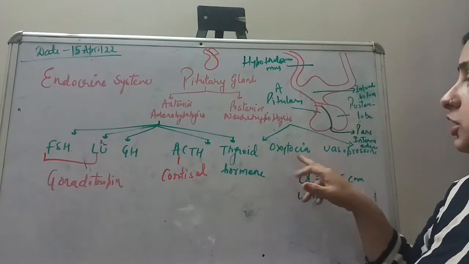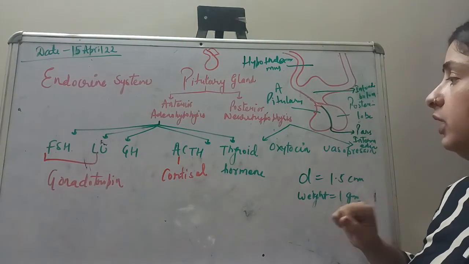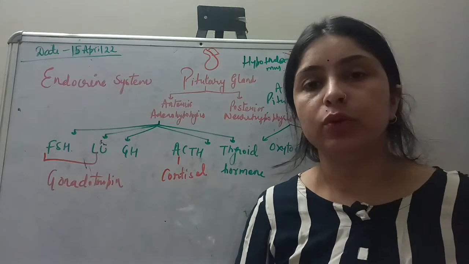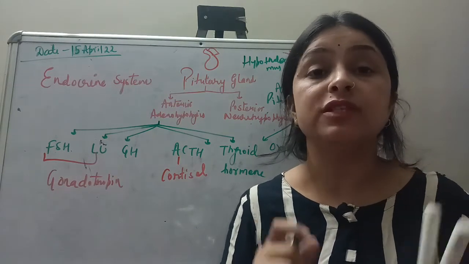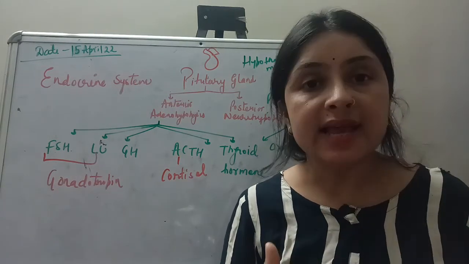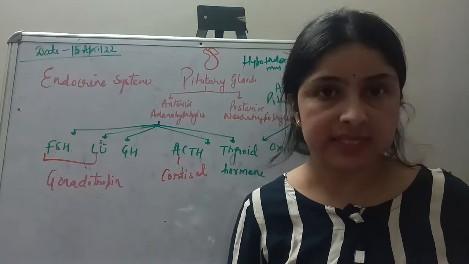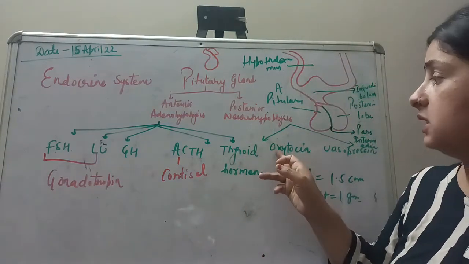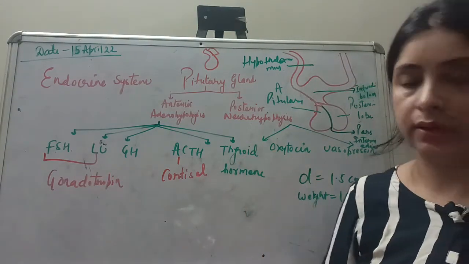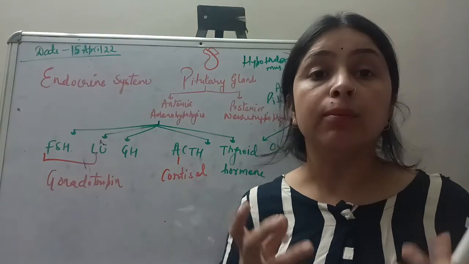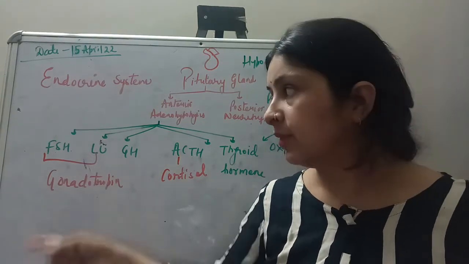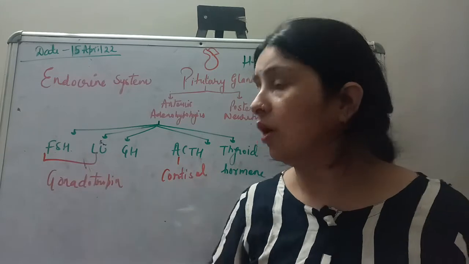Moving on to the posterior part of the pituitary gland. This posterior part basically consists of special glial-like cells called pituicytes, and these pituicytes secrete oxytocin and vasopressin. Now let's understand the important role of these hormones. Let's first of all discuss the role of FSH.